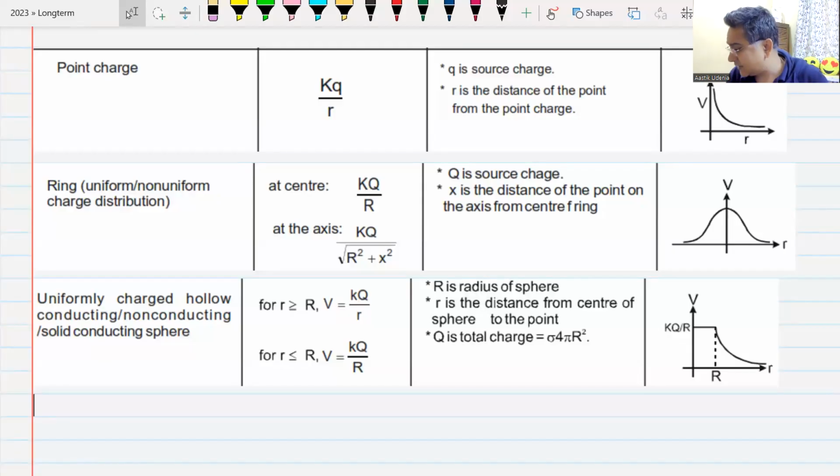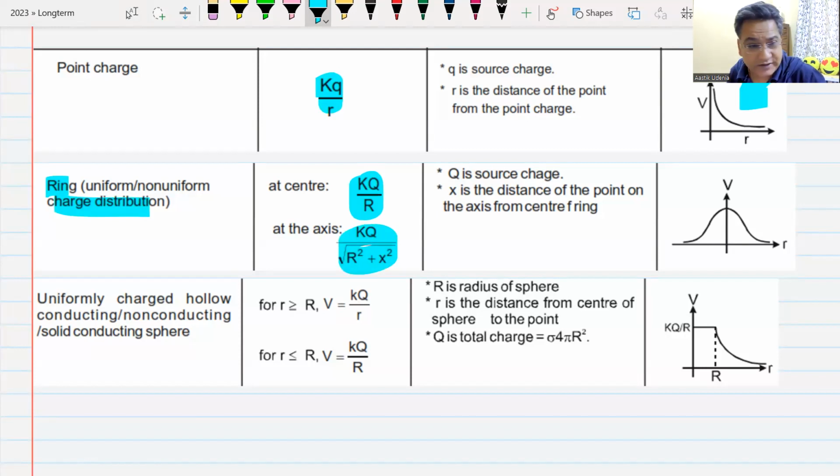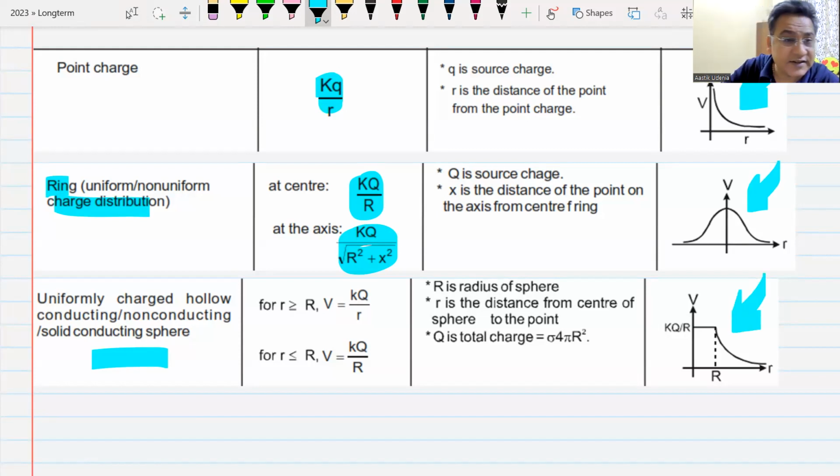Then this is the same thing written in a tabular form. Point charge, potential is kq by r. Potential at infinity is 0. And this is the graph. For a ring, uniform or non-uniform, at the center kq by r, at any point kq upon root of r square plus x square. This is the formula. Uniformly charged conducting sphere or conducting or non-conducting shell. This is the diagram. We understand this, yes or no? Yes. I'll give you 1 minute.